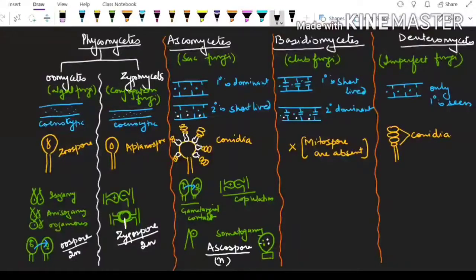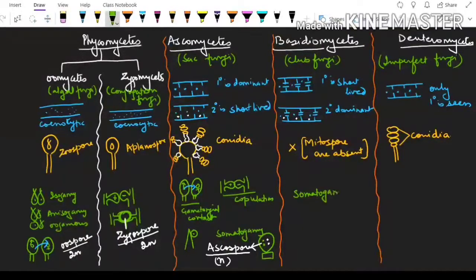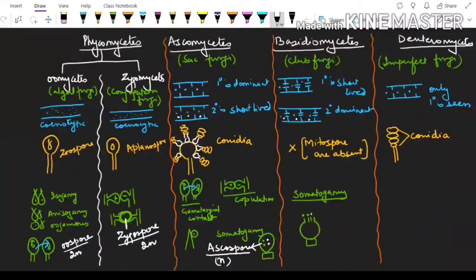So these are your asexual spores, which are ploidy N. In case of the Basidiomycetes, they are showing only one method of plasmogamy, that is known as somatogamy. And in case of them, try to understand the diagram. Let us assume the same diagram here, but here they are making the club-like structure, which is bearing the sterigmata 4, and here you are producing the basidiospores. So from this you can understand the diagram carefully.